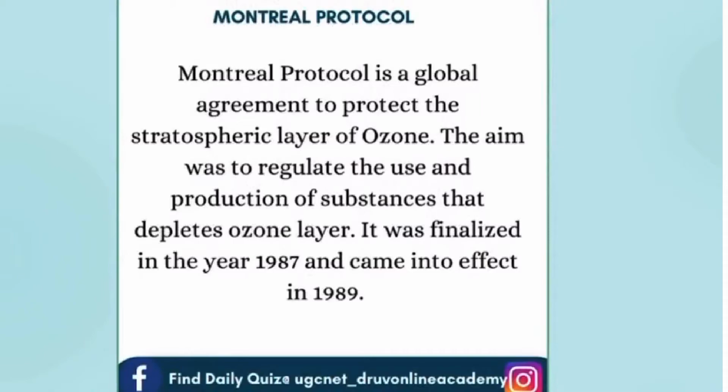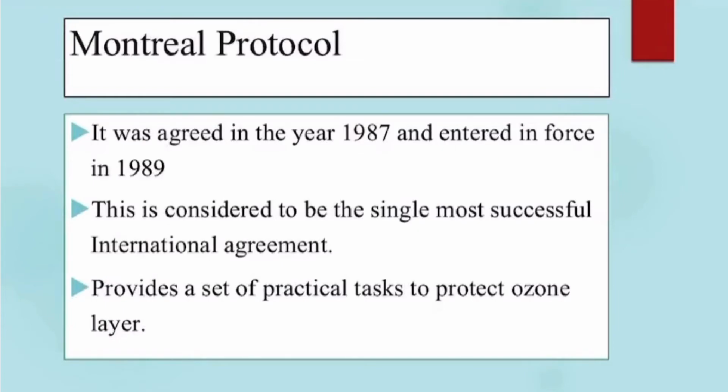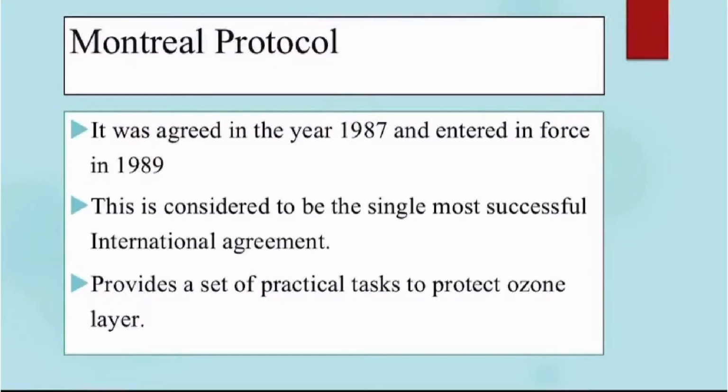Montreal Protocol. This international treaty was designed to protect the ozone layer by phasing out the production of substances that are responsible for ozone depletion. Montreal Protocol was agreed in the year 1987 and entered into force in 1989. This protocol provided a set of practical tasks to regulate the production of ozone depleting substances and thereby protecting the ozone layer. This protocol is also considered to be the single most successful international agreement.